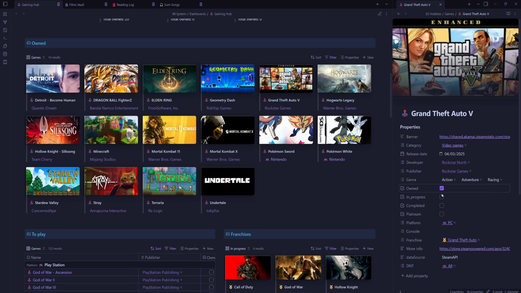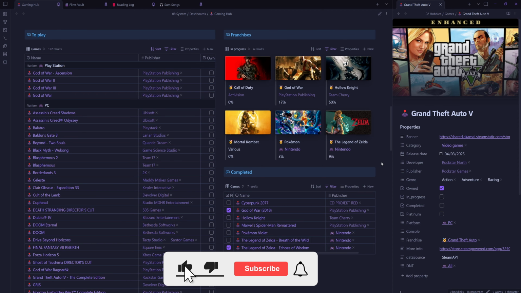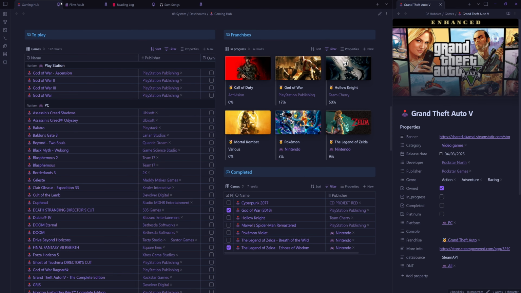So you can tick when he's owned a game, when he's playing it, when he's completed it, and he can put all the other YAML properties in there. He's got a list of games that he wants to play and franchises he follows and games that he has completed. So it's quite a nice little media tracker, which might spark some inspiration for creating a vault, or it could be something that you're looking for.